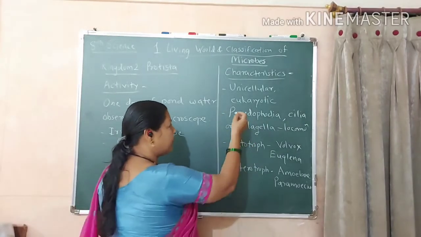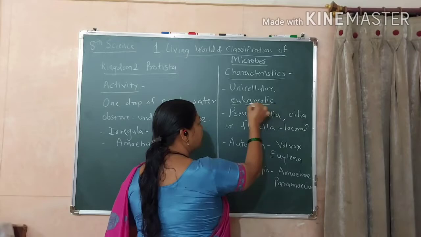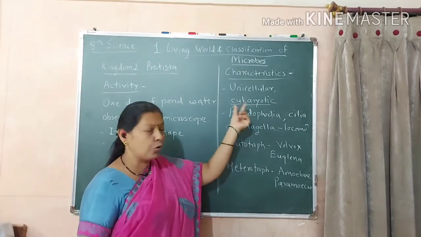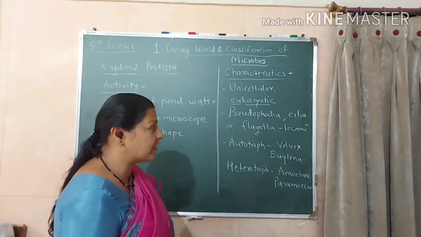So we know what is the meaning of eukaryotic. Eu means true. Karyotic means having a nucleus. That is having a true nucleus. त्यांच्यामध्ये true nucleus आहे.